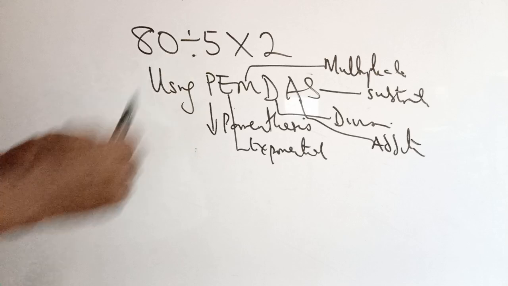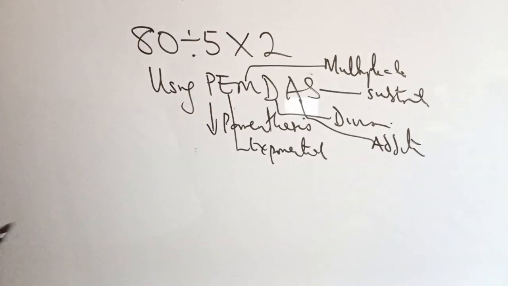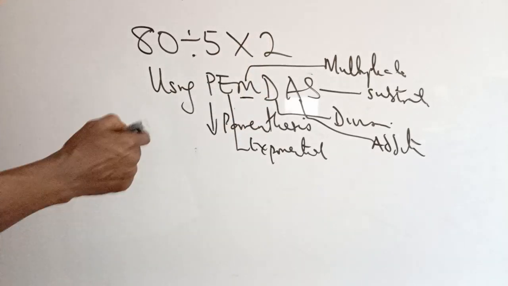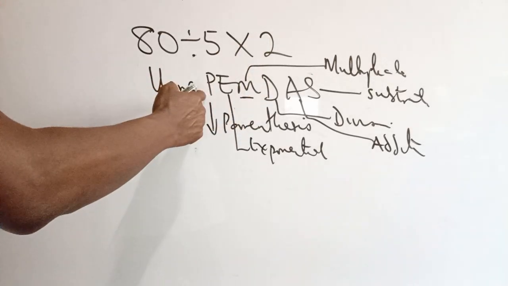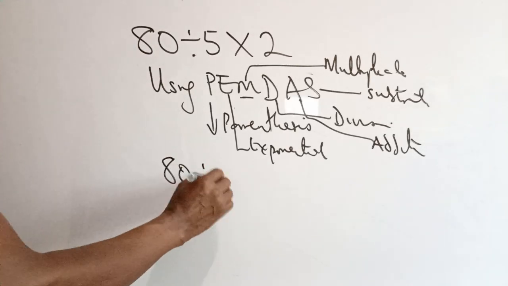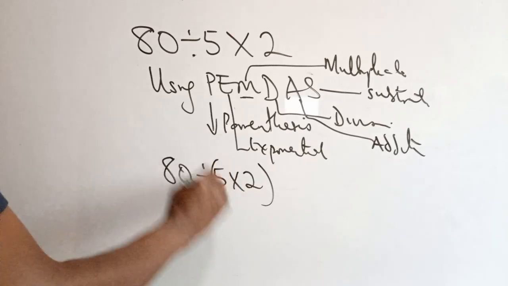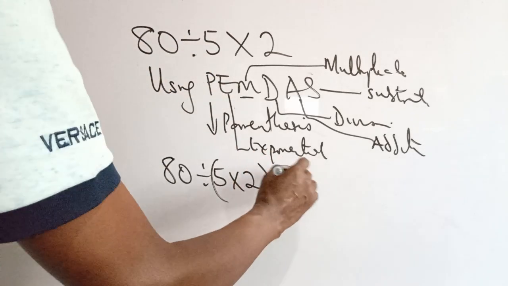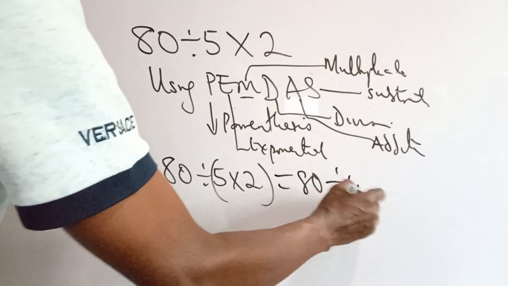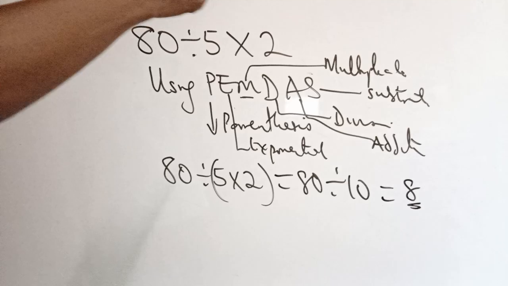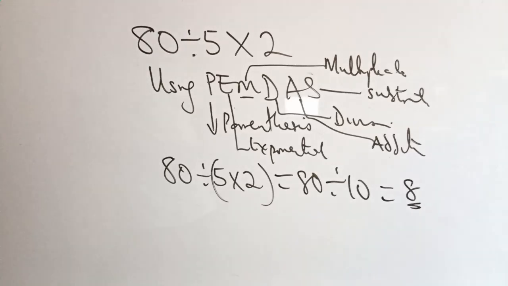Parentheses, that's brackets. But unfortunately, there's no bracket in the question. Now, exponents follow. No exponents. Multiplication follows. That means we have to put multiplication in bracket first. That means 80 divided by 5 times 2. So that is 80 divided by 10, and that gives us 8. So the answer here is different from what we obtained when we used BODMAS.